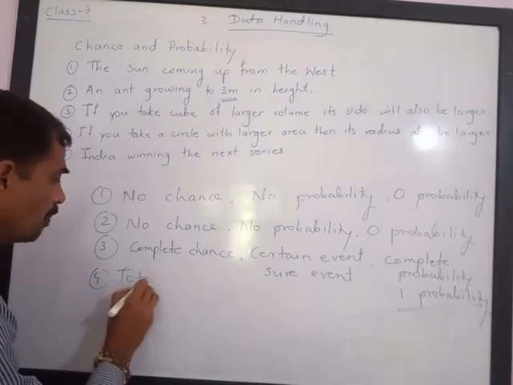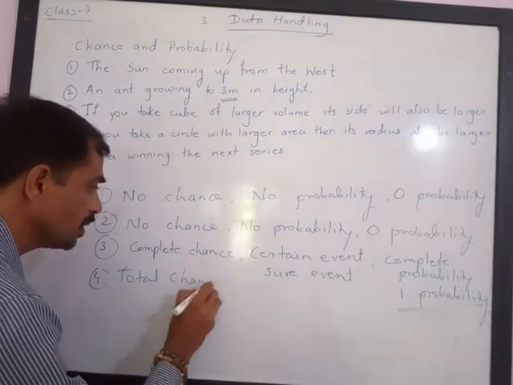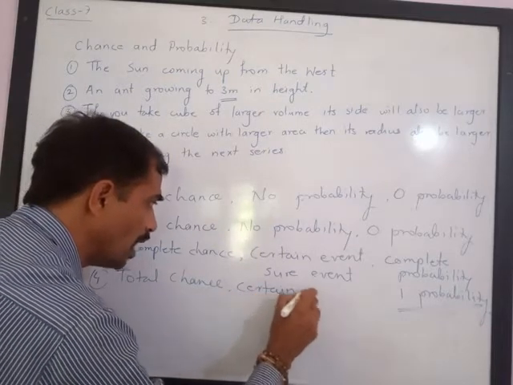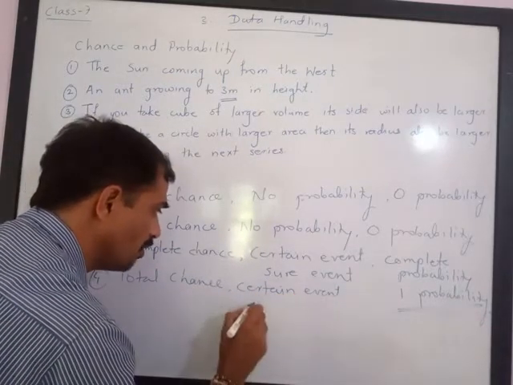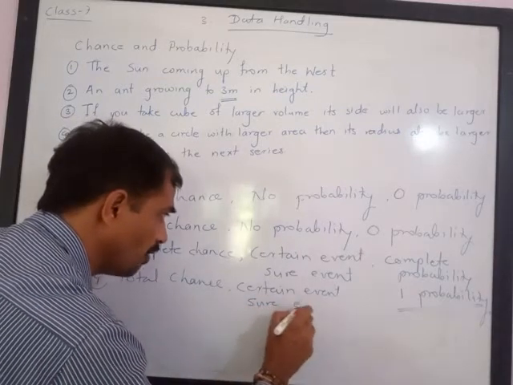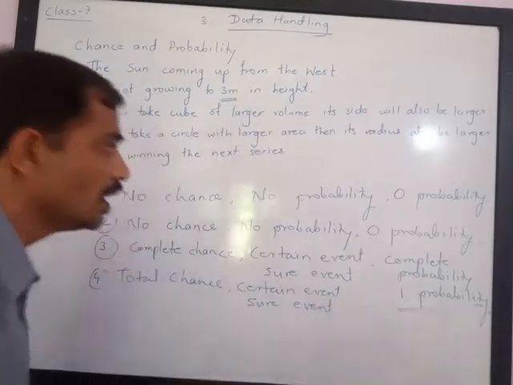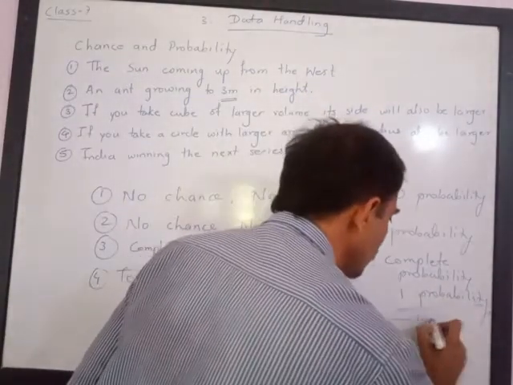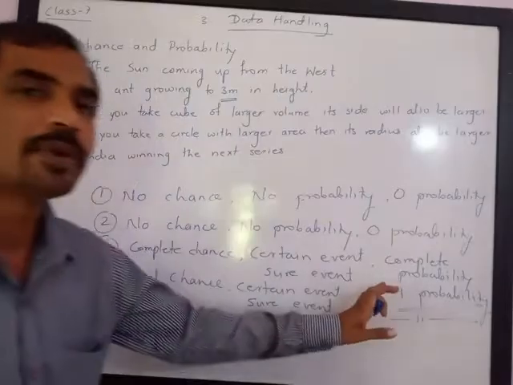That thing will happen. Total chance, you can say it is a certain event. Only this thing will happen. No other thing can happen. This is a certain event, or you can use the other word, sure event. Here also you can say the probability is complete probability. Only this thing will happen, or you can say the probability is 1.